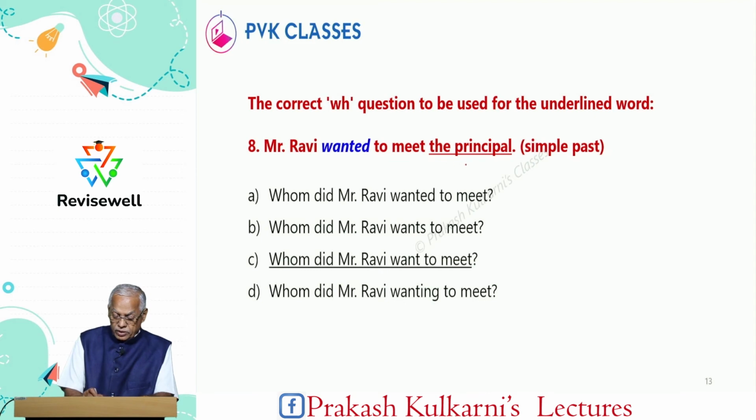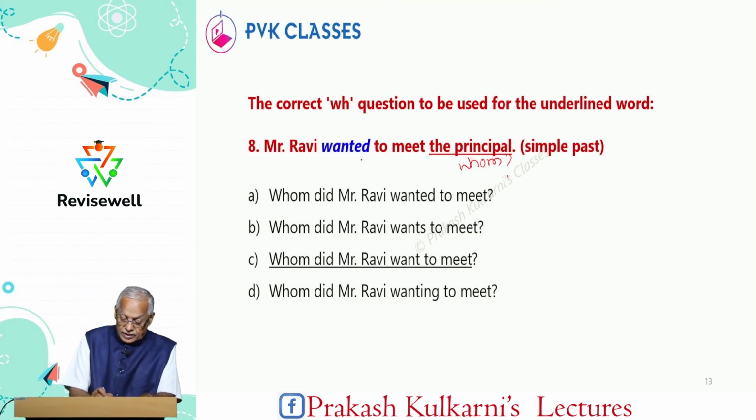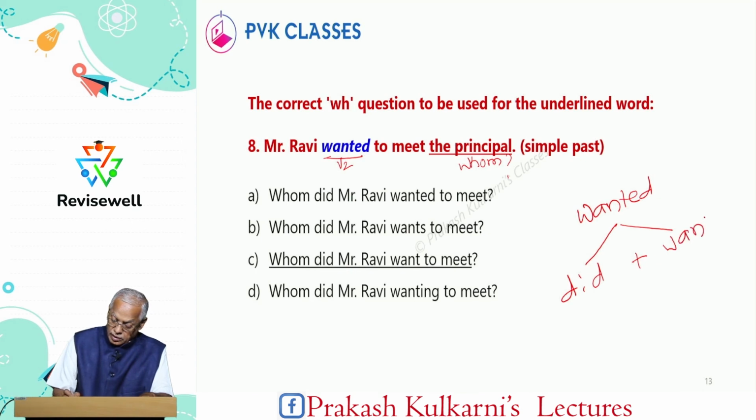Mr. Ravi wanted to meet the principal. So wanted to meet whom? So the question starts with whom. Then you see the verb is past tense. I told you, once wanted is there, compulsorily in question framing it becomes did plus want. So we have to check did and want.